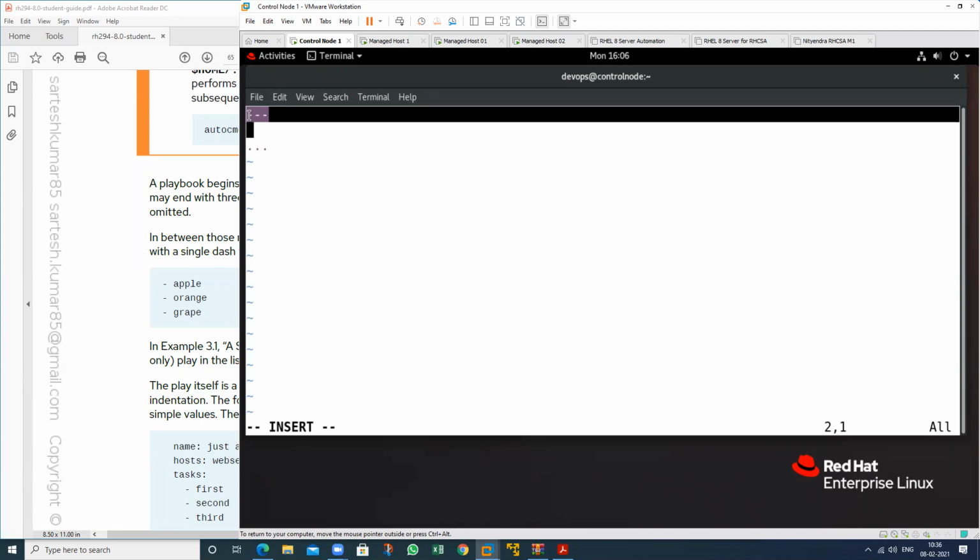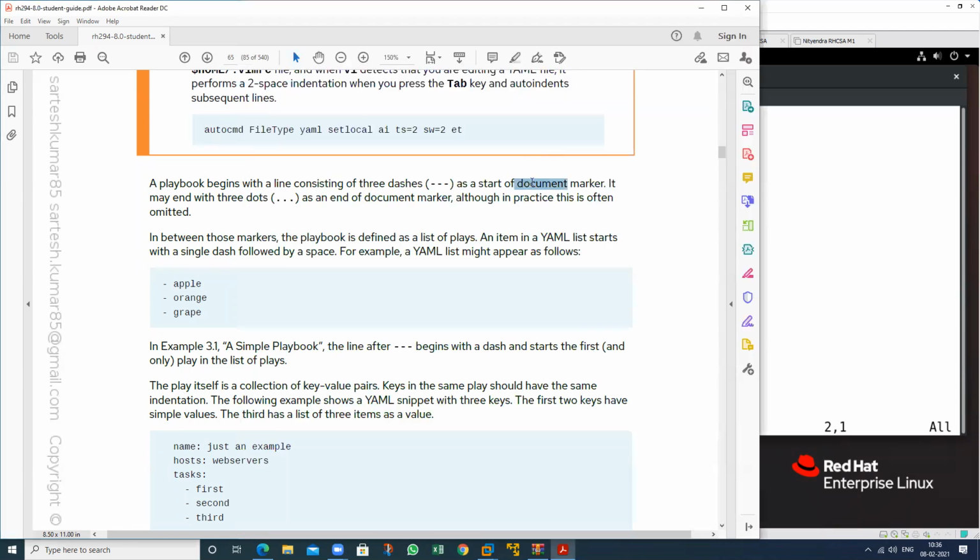In shell scripting we call this the shebang, but in this, we call it the document marker. It may end with three dots, which is also known as a document marker. But if you do not want to use this, you can also omit it.